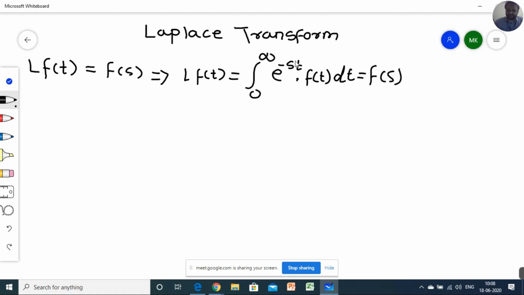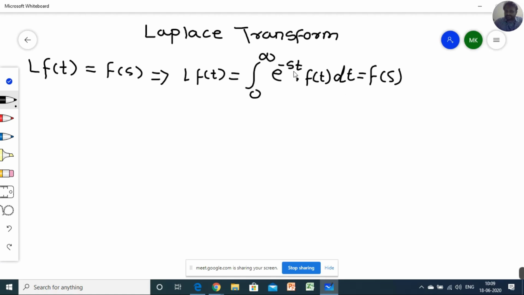Please try to understand. You have to use these equations or these expressions later on, but we have to use them only on an application basis. Just like in 12th standard, if you learn a derivative, in 11th standard you understood the first principle concept, the derivative from first principle. In first principle we went through a lot of expressions, but later on when we have to calculate the derivative of sin x, we use the formula directly. But that formula is basically generated from first principle only. So we can say that this is the basic and standard definition of Laplace transform.